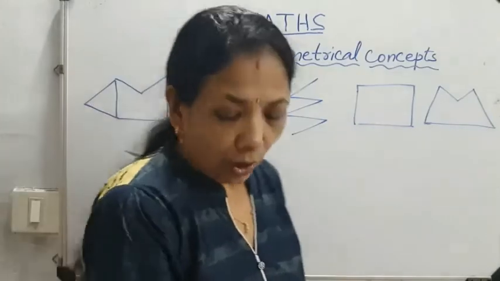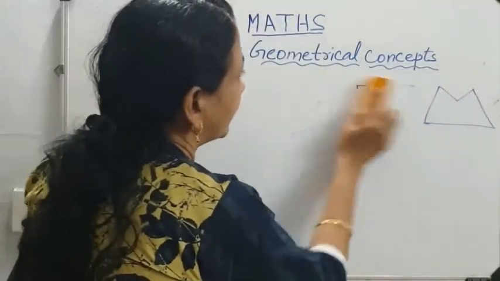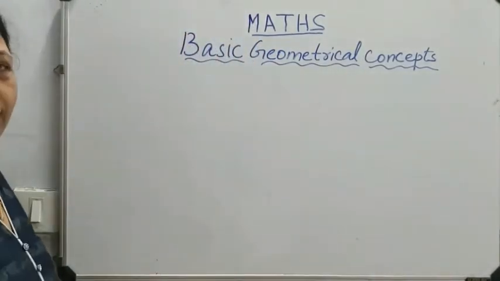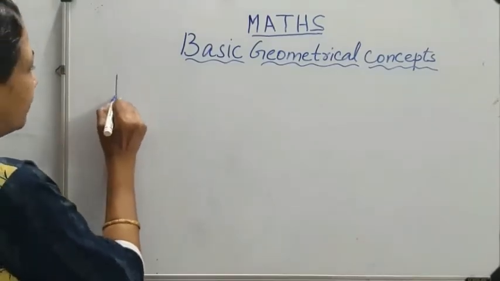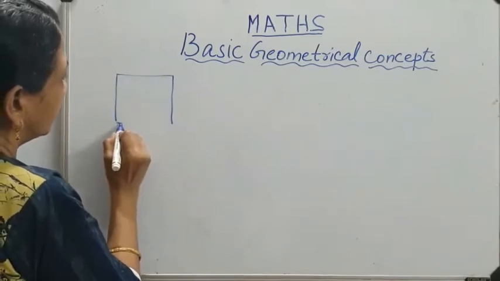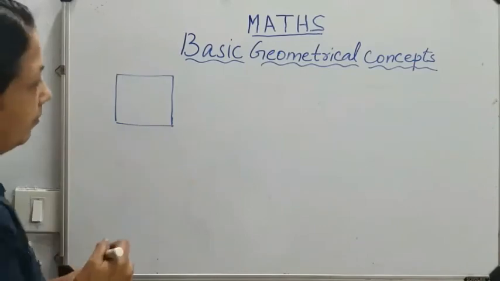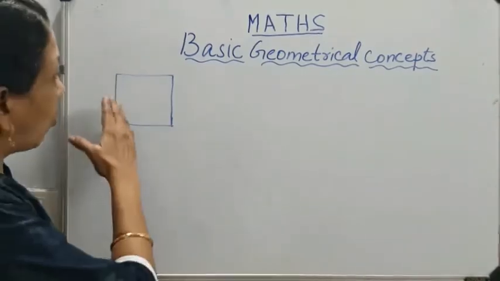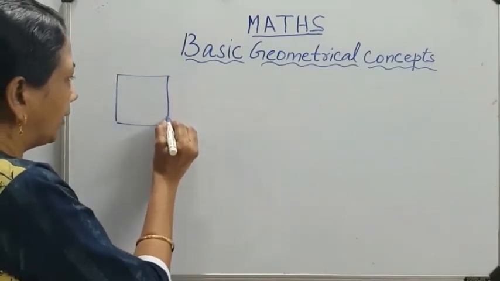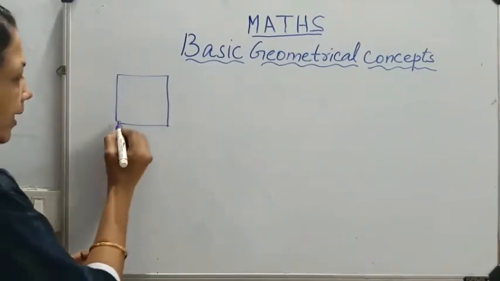Okay. So now we can learn about quadrilaterals. How many types of quadrilateral are there? Many types. So I can show you 2 quadrilaterals. Here all sides are equal. It is a quadrilateral of 4 sides. How many sides? 4 sides.